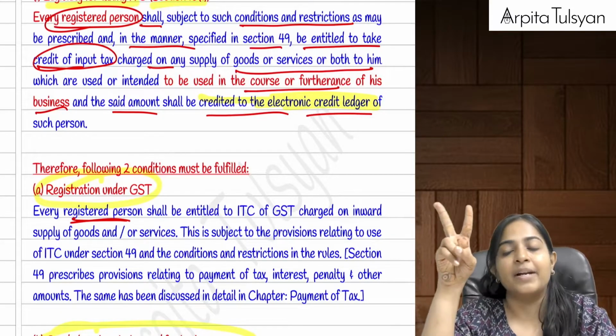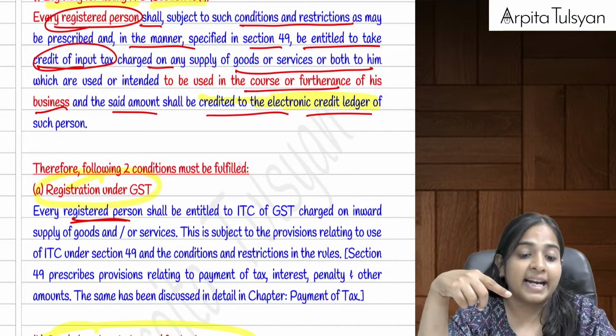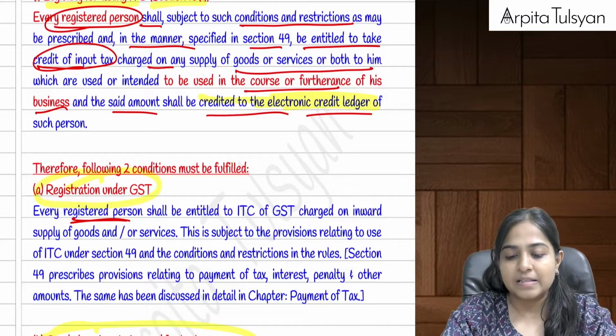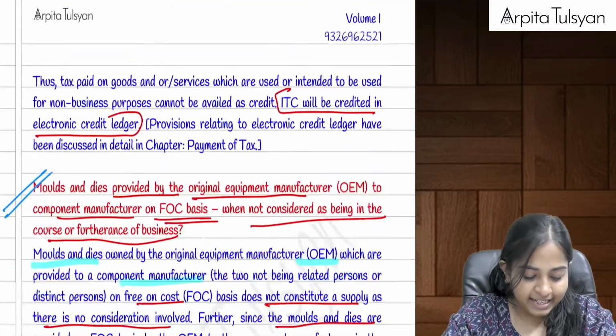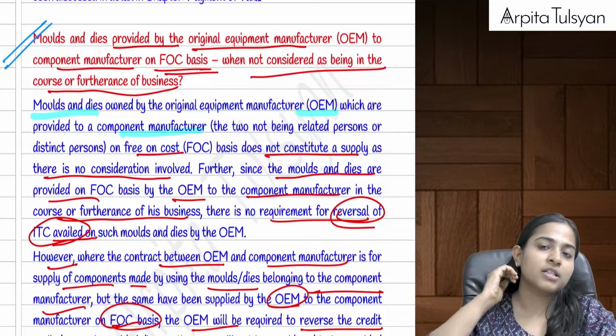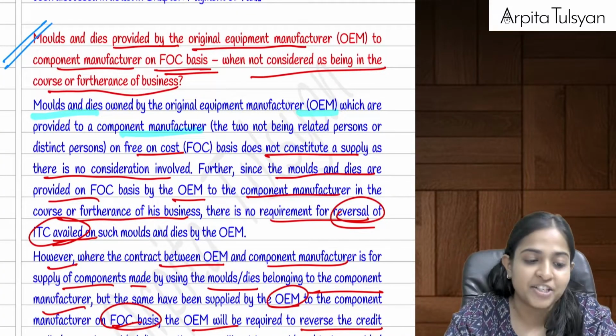And the second one, the goods or services or the capital goods on which he is trying to take the credit should be used in the course or furtherance of business. Very clear with this? This we had studied in the beginning of section number 16. Then after that, we saw a circular which was talking about molds and dies, which we have been seeing in so many chapters earlier.